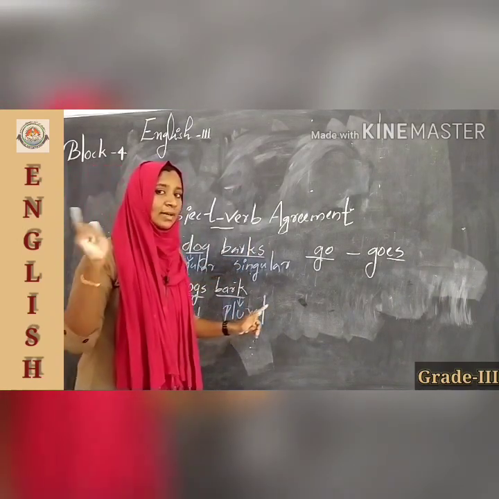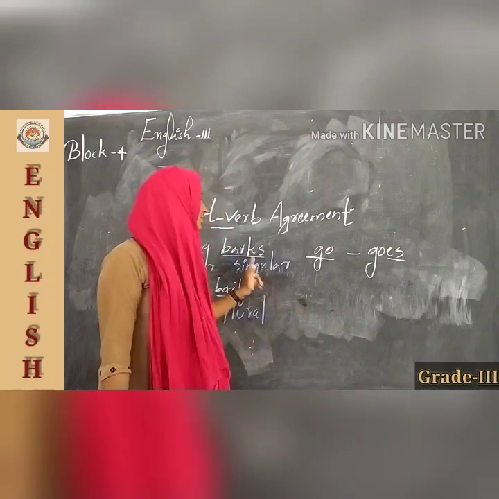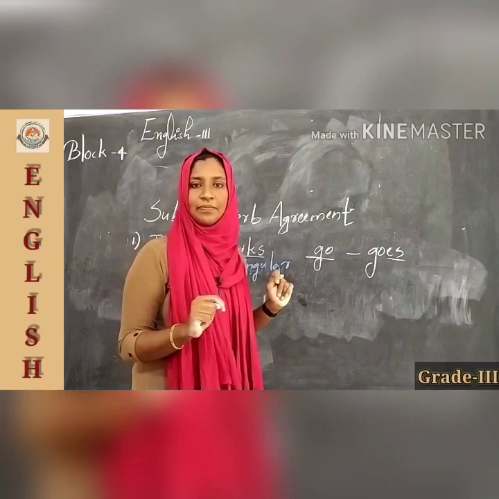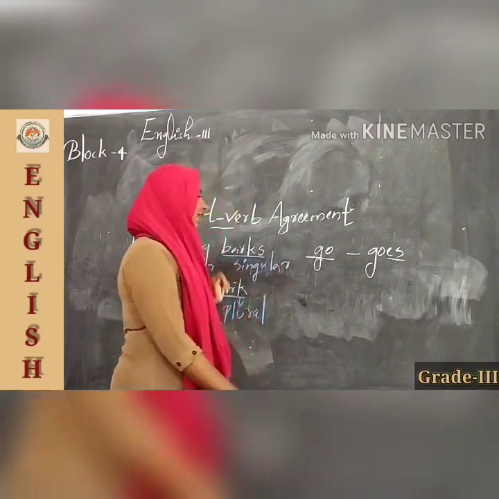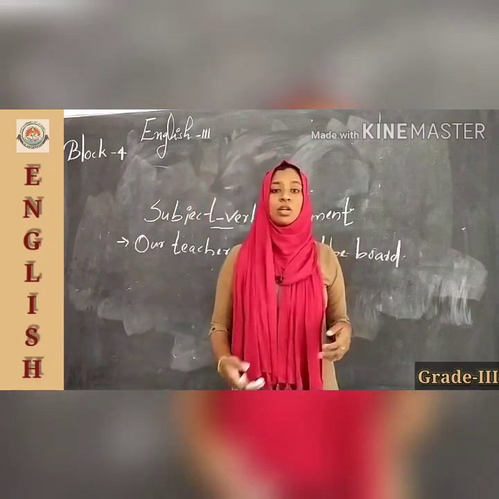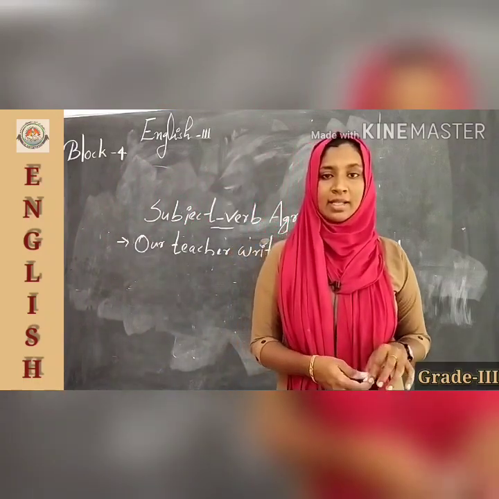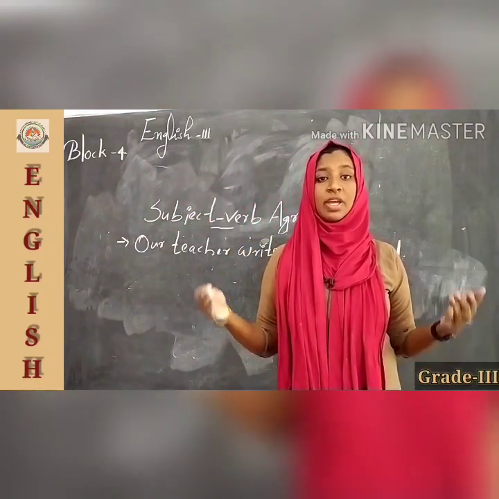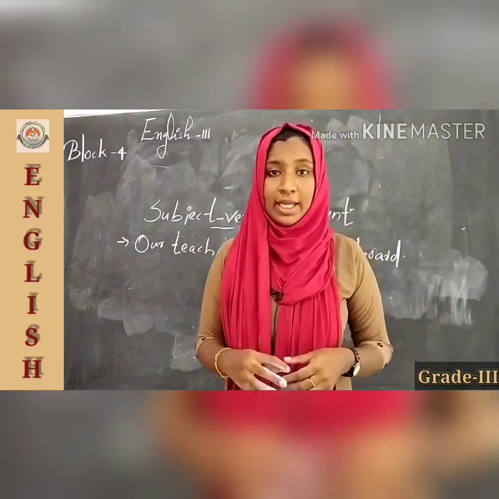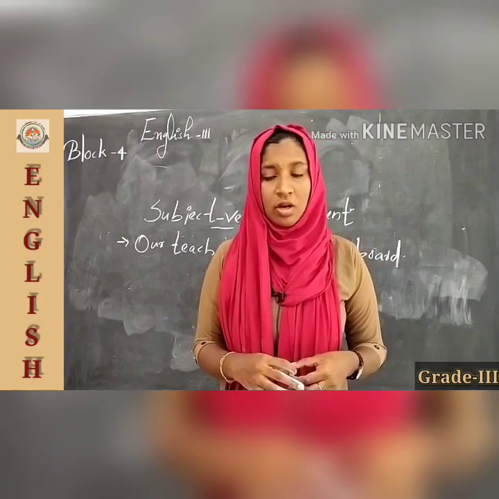I already said that the base form of the verb is plural. So here we can see an s with bark. So yes, it is singular. Is it clear? I will show you another example too. So students, keep in mind that just like nouns, we are not adding s or es to the verb to make it plural. Understood? Okay.